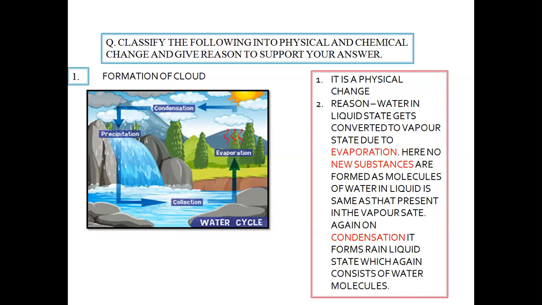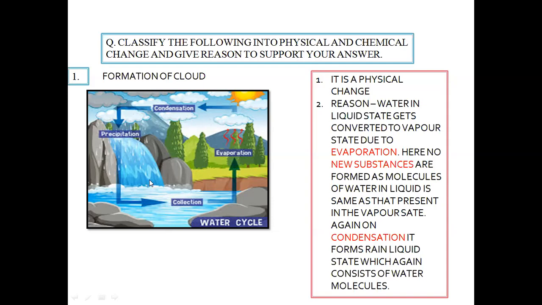And when we consider the cloud, it is nothing but the vapor state of the same molecule of water, which when condensed again comes down as rain, which is the liquid state of water.